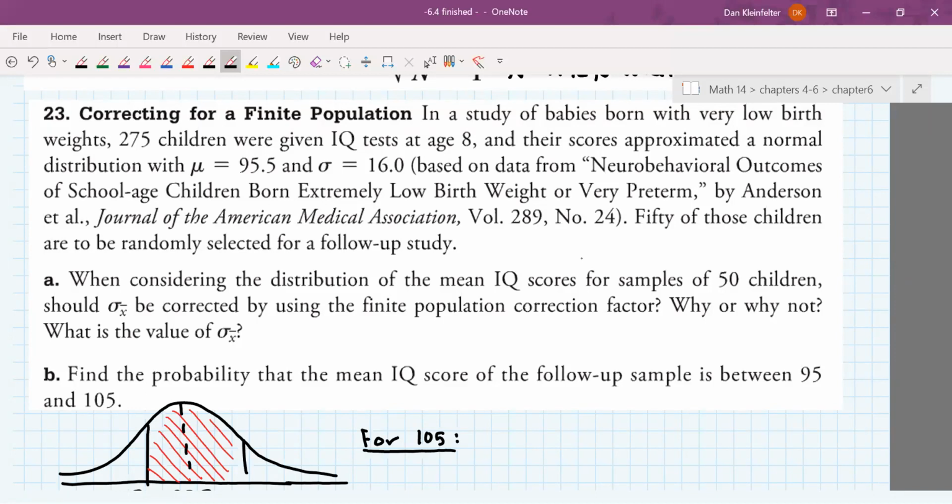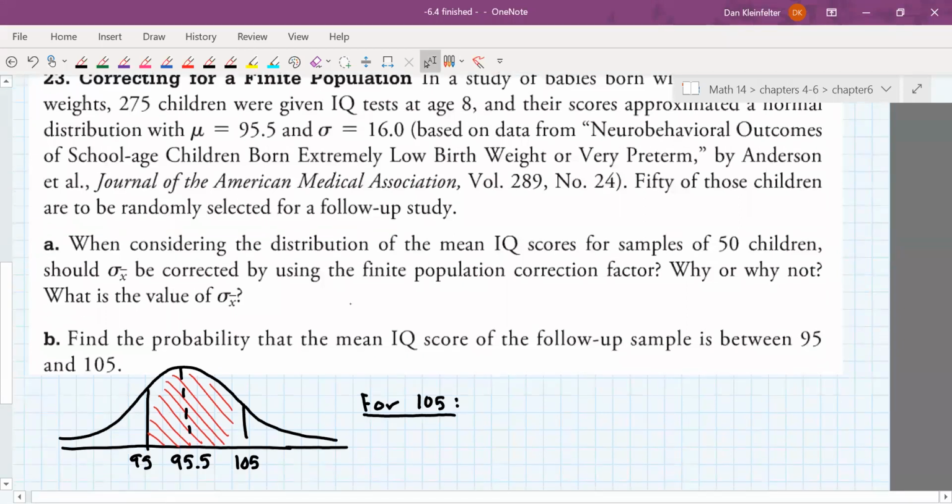In part A, it says, when considering the distribution of the mean IQ scores for the samples of 50 children, should sigma x bar be corrected by using the finite population correction factor? Yes, why or why not? And then what would that value of sigma x bar be? So I think it should be yes.